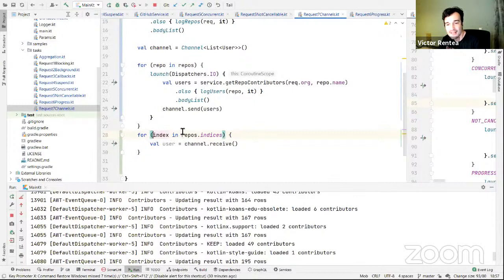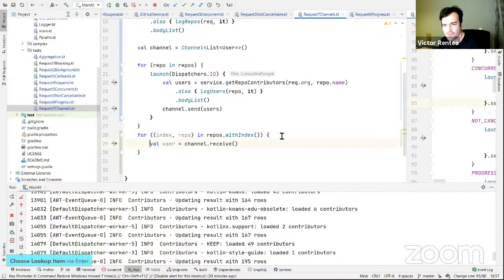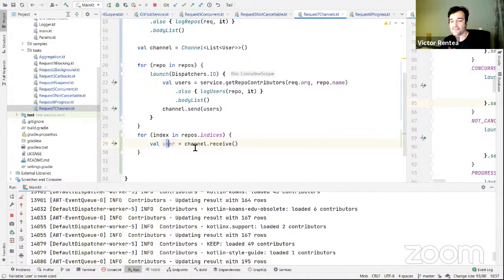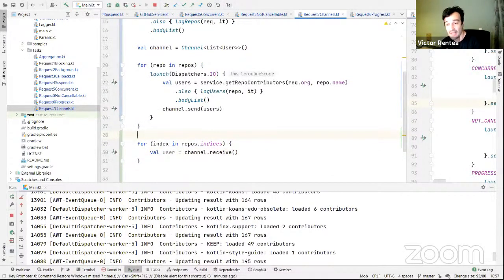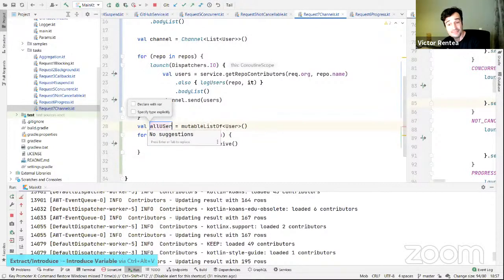Oh, right. I think I made one mistake here though. I think I need to have both indexes and repositories, or nah, I just need the indices. Why? Because as soon as a set of users comes, I will add it to the shared, still mutable list of users, which is all the same stuff.